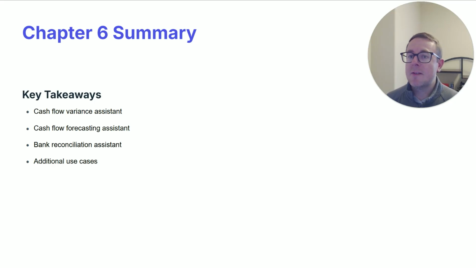And we use that to provide very specific instructions to the ChatGPT model and how to execute those tasks at hand. Then we applied this same concept to automate much of our cash flow forecasting process, specifically updating an existing model based upon new inputs.